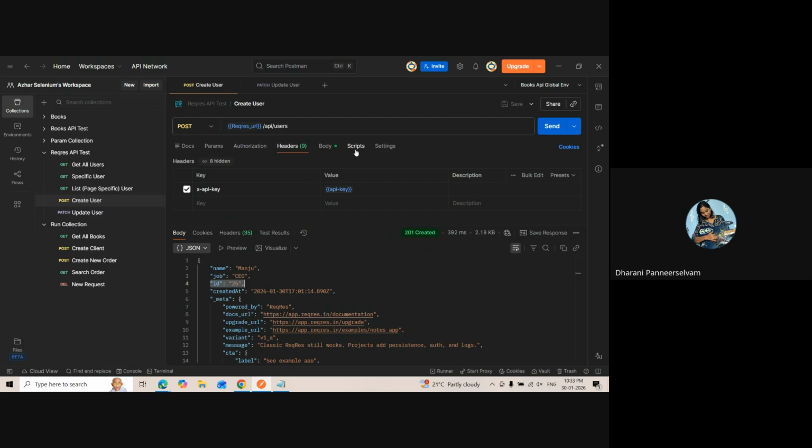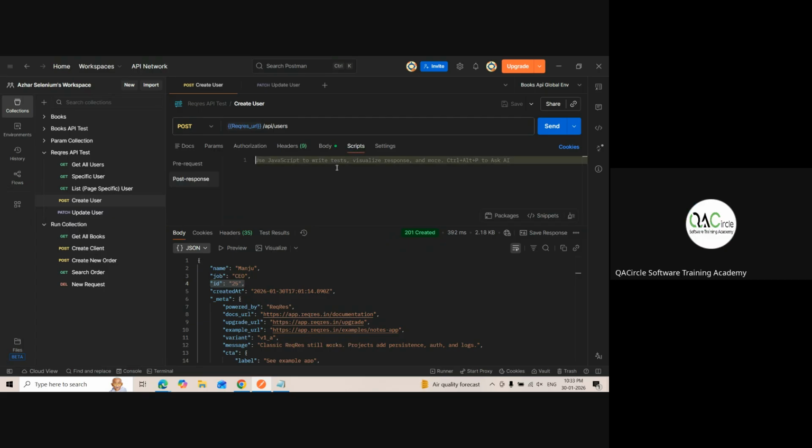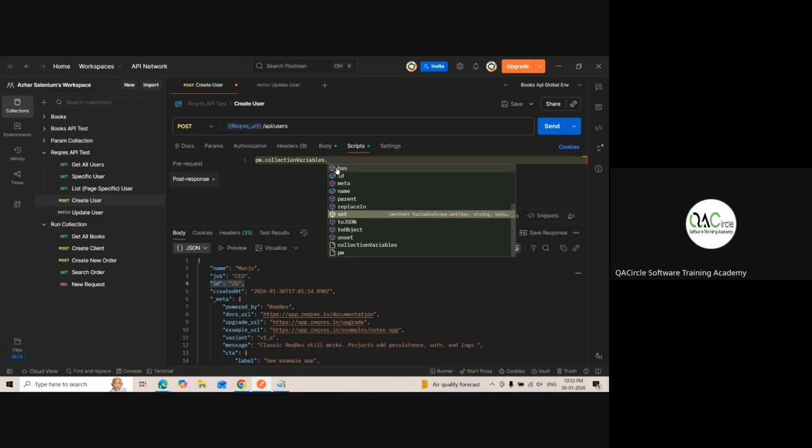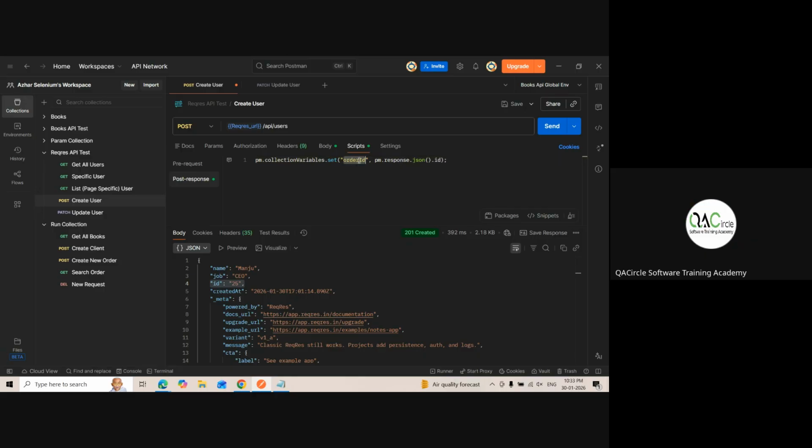Yes, sir. Okay, tell me the script to store it: pm.collectionVariables.set of ID. Order ID is given like this, but we'll give specific user ID. Is this okay? Yes, sir.